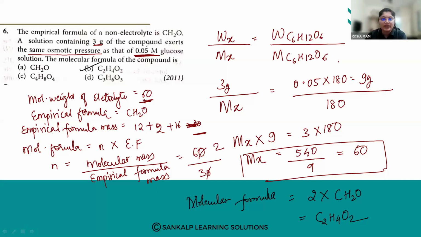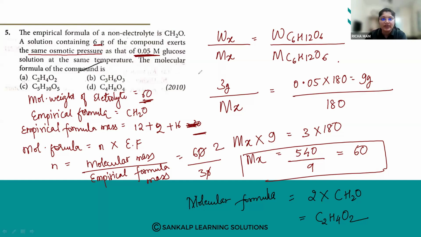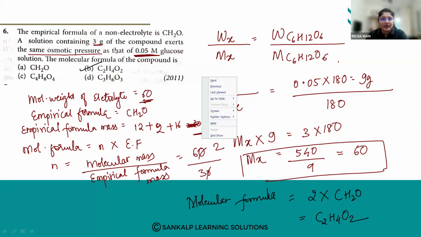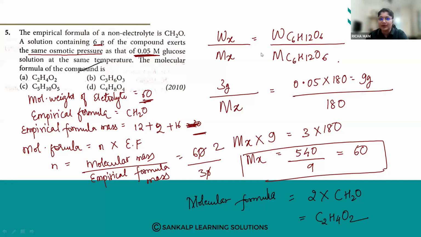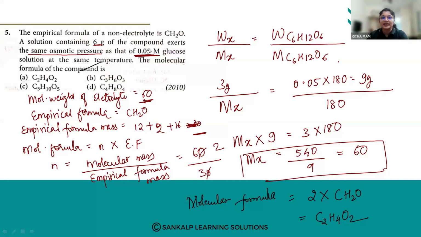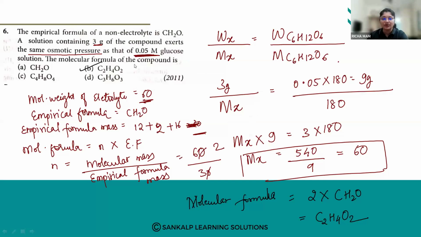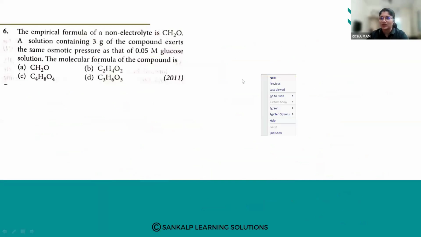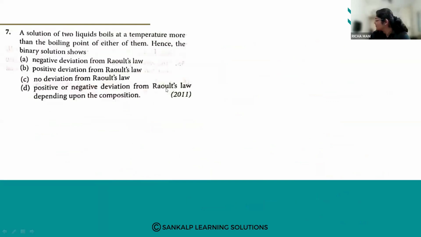So this is a similar problem, but a bit of a twist is given here. In the previous one, it was for 6 grams of a compound. This is for 3 grams of a compound. Okay, so you can see that difference. So here it is 6 grams, here it is 3 grams. What numbers are changed? So it is option number B. Okay, this was a question asked in 2011. Let us go for the next one.